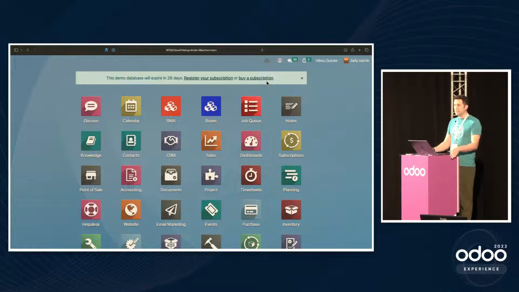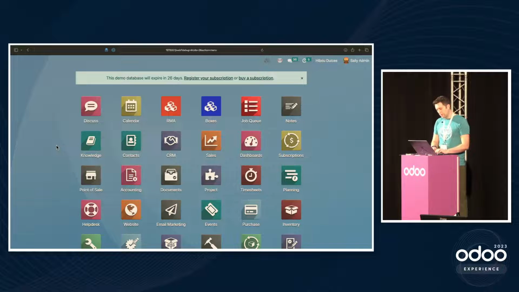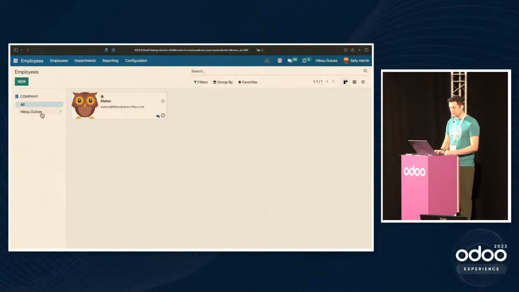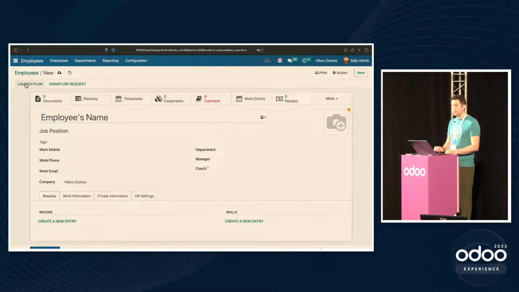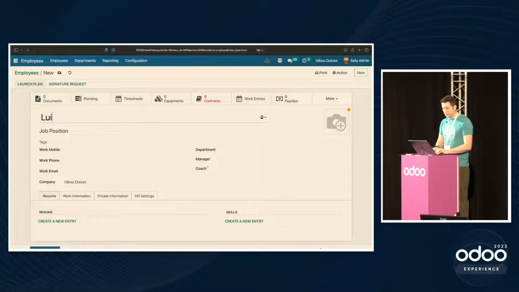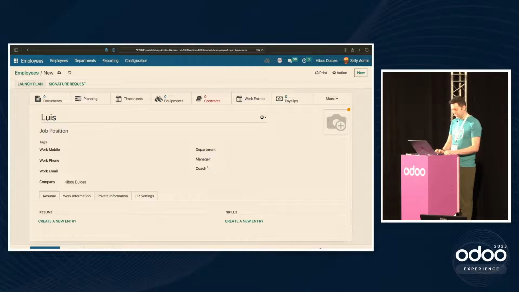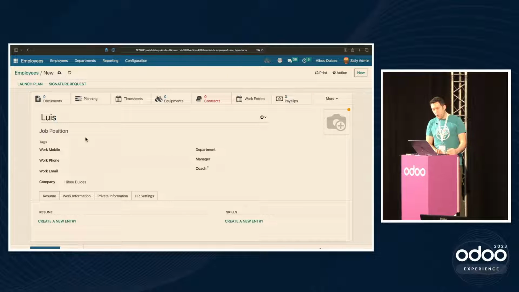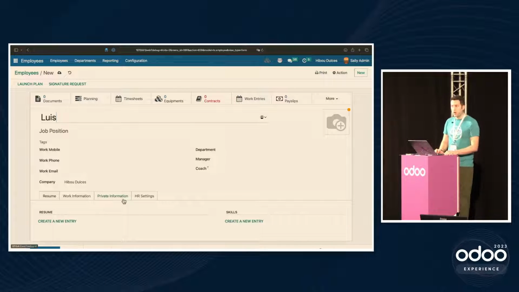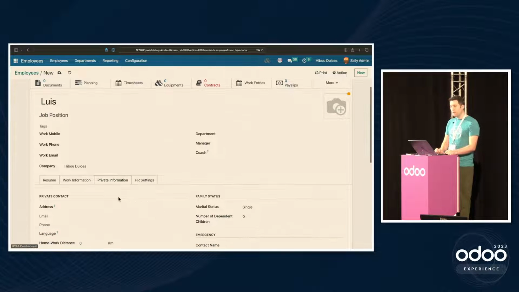So the first thing to do is going to be to create an employee. You could do that from recruitment, but I'm going to go straight into employees and create a new one. I'm going to name him Luis, which is a remarkably common name in Peru. There's not a whole lot in here that's going to be super required, although obviously you should fill in as much of your employee setup and contract as you can. But one important piece, if you're not familiar, is the private contact.